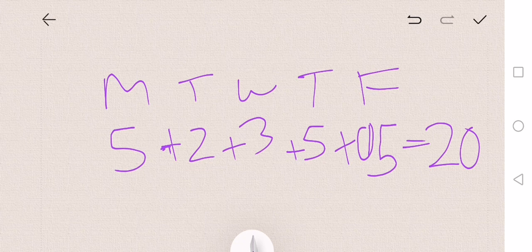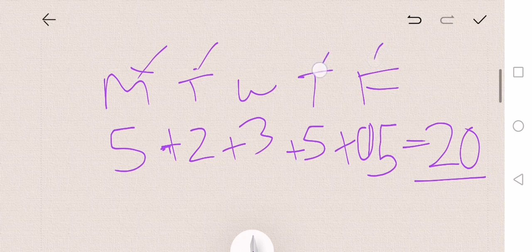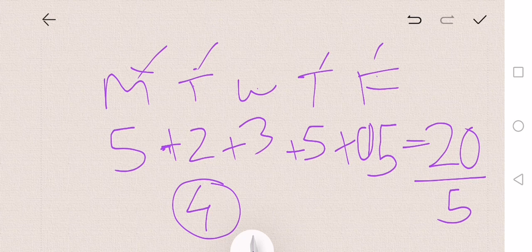So now if I ask Yusha, how many chocolates did you have on an average? If I count how many chocolates you had each and every day, you need to add them together first, which is 20, and then you have to divide them by the number of days. So how many days are there? 1 2 3 4 5. So you have to divide them by 5. So each and every day on an average you're having 4 chocolates.